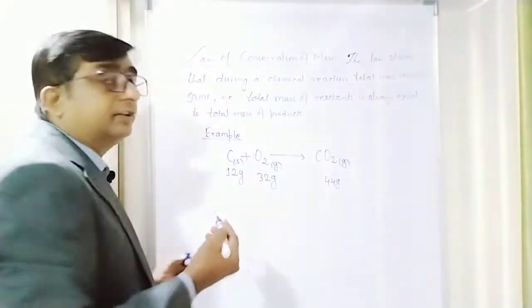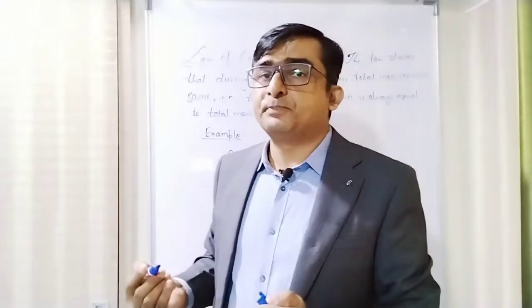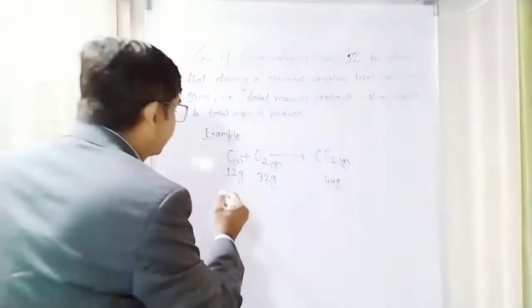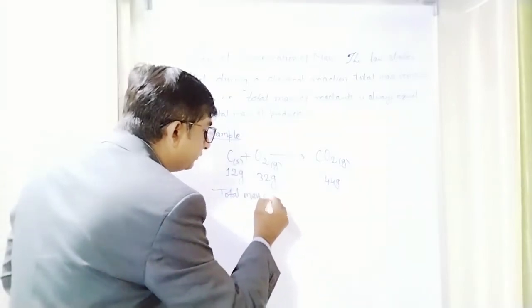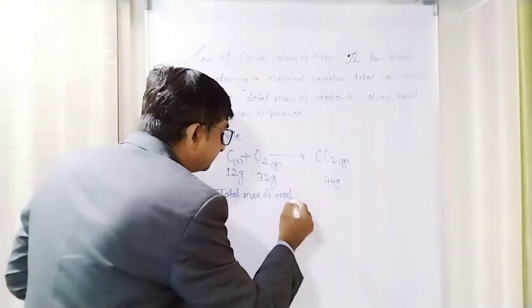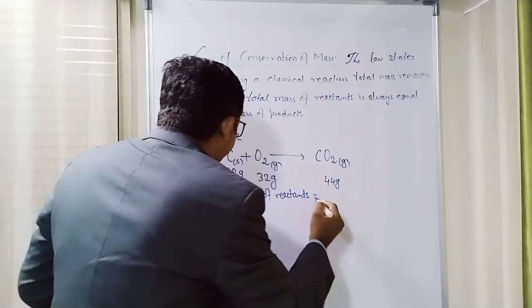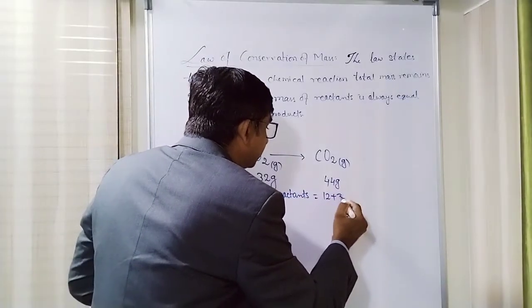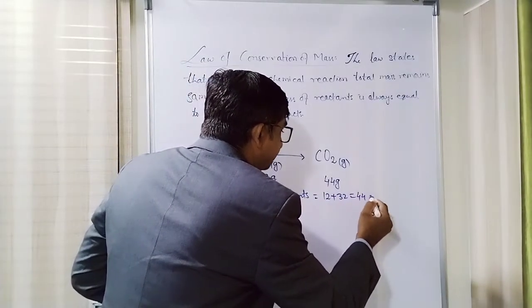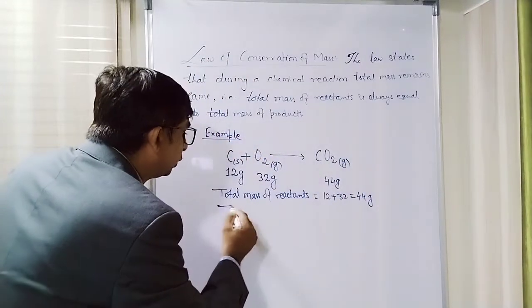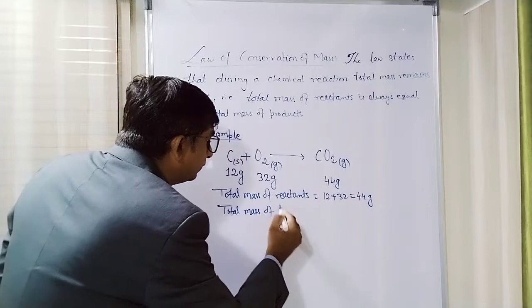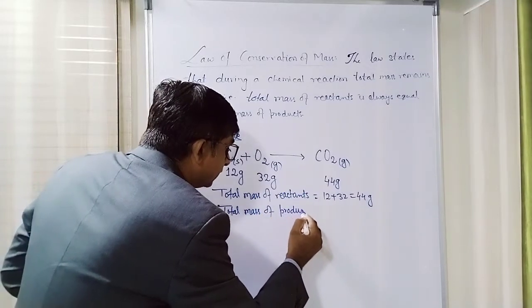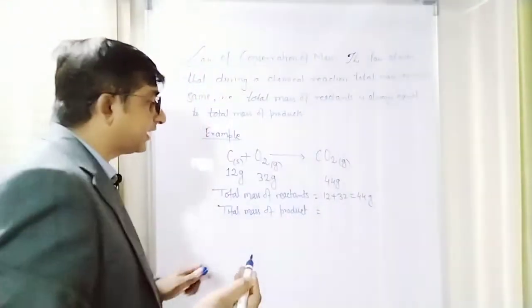Let's see what the total mass of reactants is. Total mass of reactants is 12 plus 32, that is 44 gram. Total mass of products: only one product is there, that's why I'm not writing products.